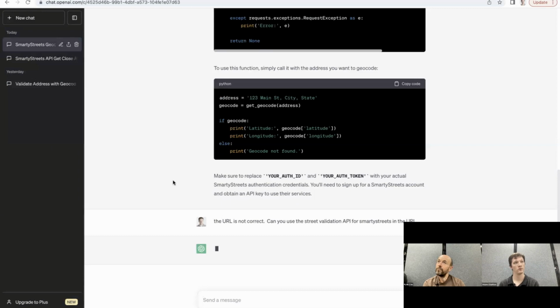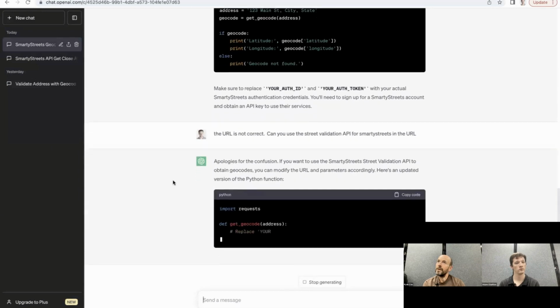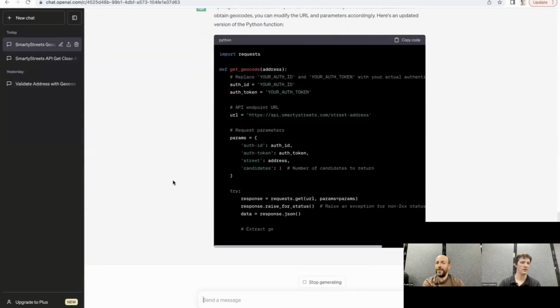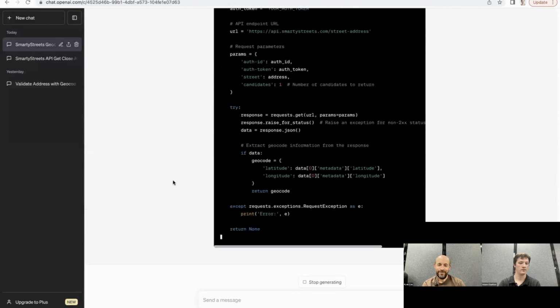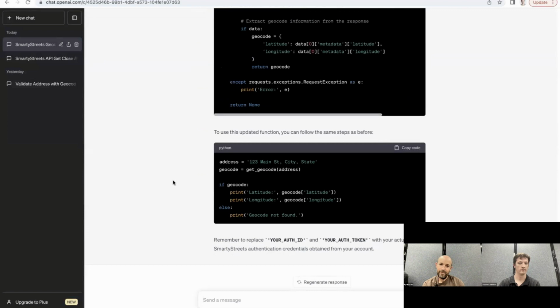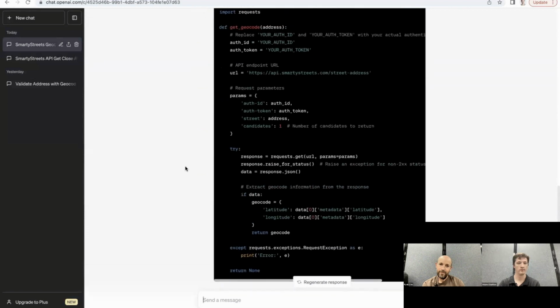A question, was that token available? Sorry, was that token visible in the error? It was. So we'll have to expire those. So let's see. And it now uses the correct URL.